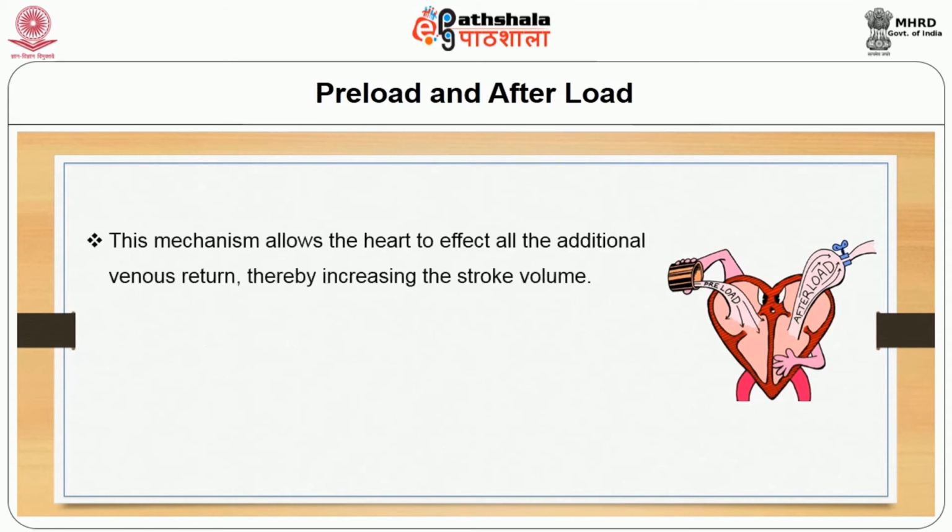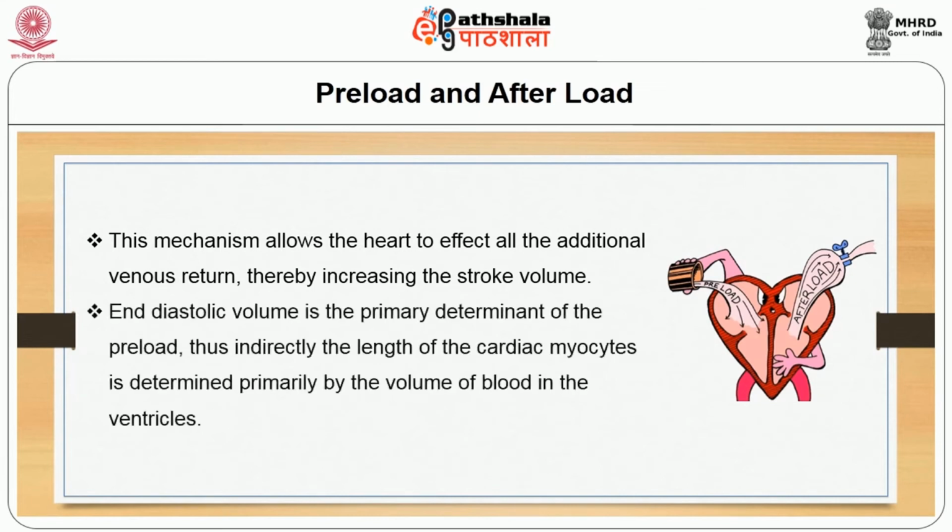This mechanism allows the heart to accommodate all the additional venous return, thereby increasing the stroke volume. End diastolic volume is the primary determinant of the preload. Thus, indirectly, the length of the cardiac myocyte is determined primarily by the volume of blood in the ventricles.